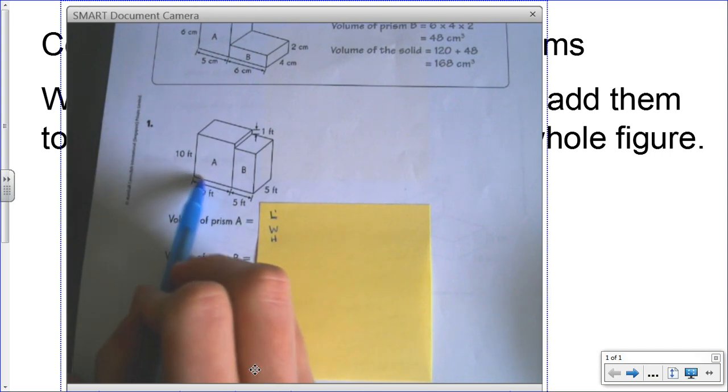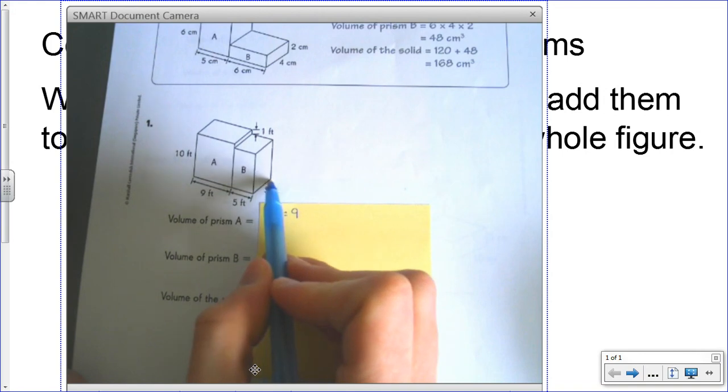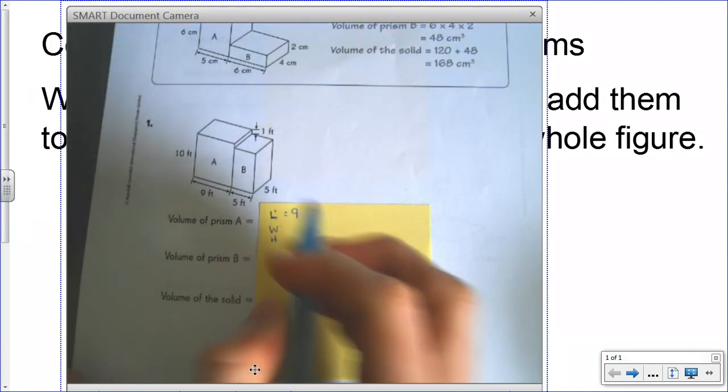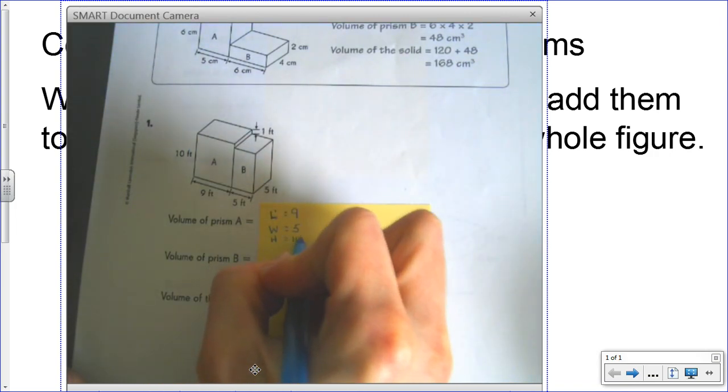So my length, prism A is 9. The width is 5. It's the same as prism B. So I just look and I see if there's any difference, and there's not. So width is 5, and my height is 10.